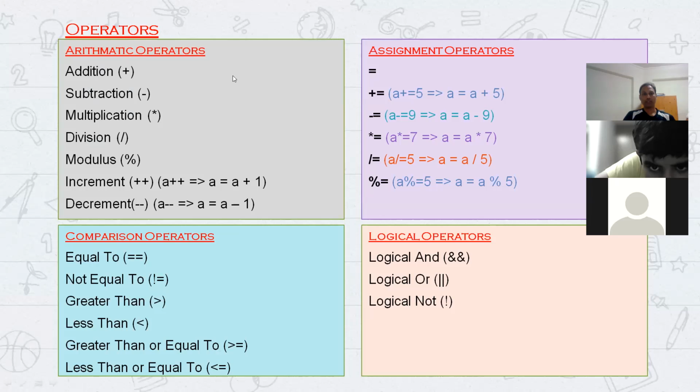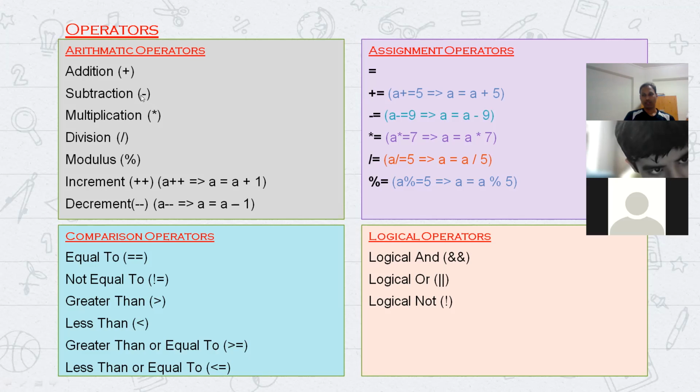So we have gone through all these assignment operators already, up to last class. We have learned how to add two strings: when you take the string data type, this plus represents the concatenation. If it is a number, then plus represents the addition.